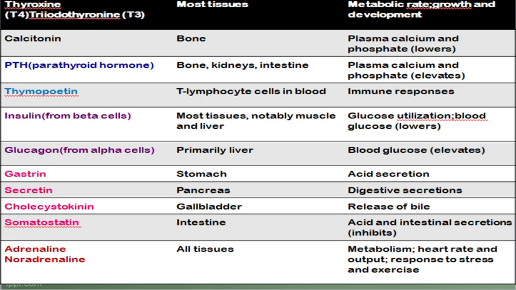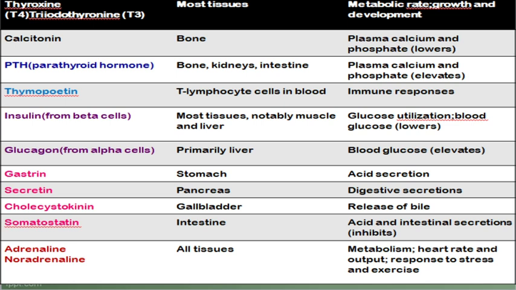Okay, the next hormone is cholecystokinin, which acts on the gallbladder. So this CCK hormone stimulates your gallbladder to contract. As a result of this contraction, it releases bile juice into the small intestine. So this bile juice breaks down your protein and fat into smaller molecules so that they can be easily absorbed in your small intestine.